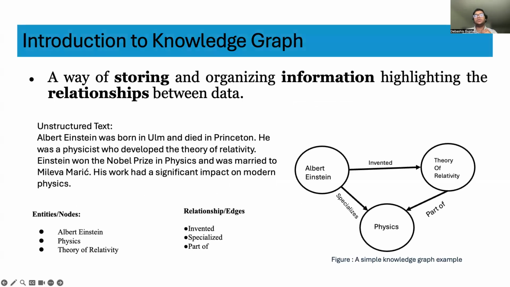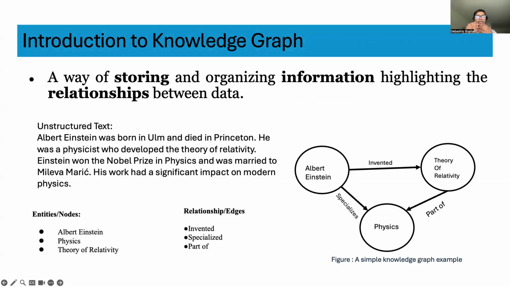Before diving into our method, let me briefly explain what a knowledge graph is. A knowledge graph, or KG, is a structured way of representing knowledge where entities like people, concepts, or objects are nodes and relationships between them are edges.